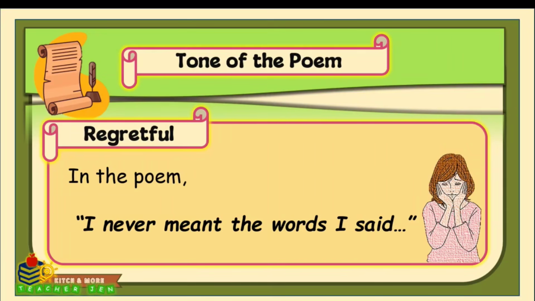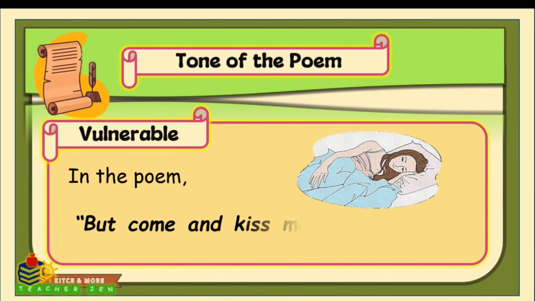Next, the tone of the poem is vulnerable. In the poem, but come and kiss me now, good night. Vulnerable means she opens up her heart. She shows her feelings, even the ones that are painful or hard to admit. In the poem, the line, but come and kiss me now, good night. Here, she admits that even though her words didn't mean much, she still wants to feel close.